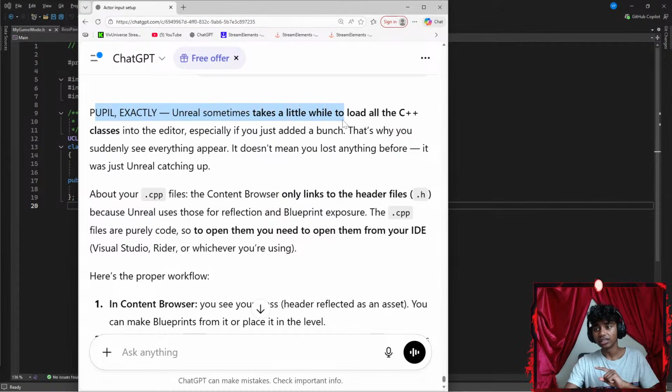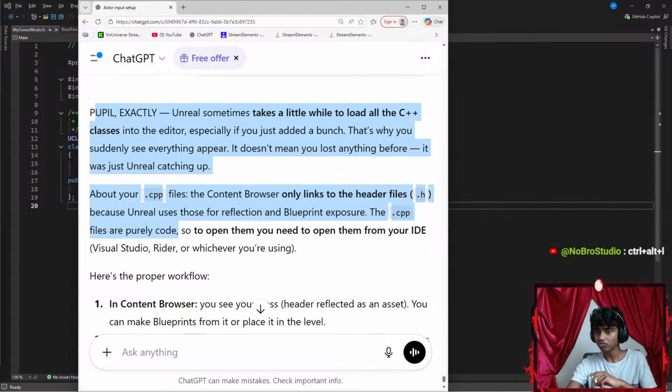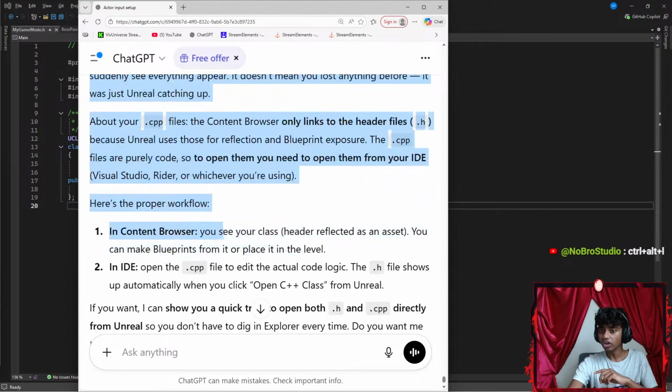Unreal sometimes takes a little while to load all the C++ classes into the Unreal editor, especially if you just add a bunch. That's why you suddenly see everything appear. It doesn't mean you lost anything before. It was just Unreal catching up. About your C++ file, the content browser only shows the header files, .h, because Unreal sees those reflections and blueprint exposed. The C++ files are purely code, so to open them, you need to open them from your IDE, Visual Studio, Rider, or whichever you're using. Here's the proper workflow.